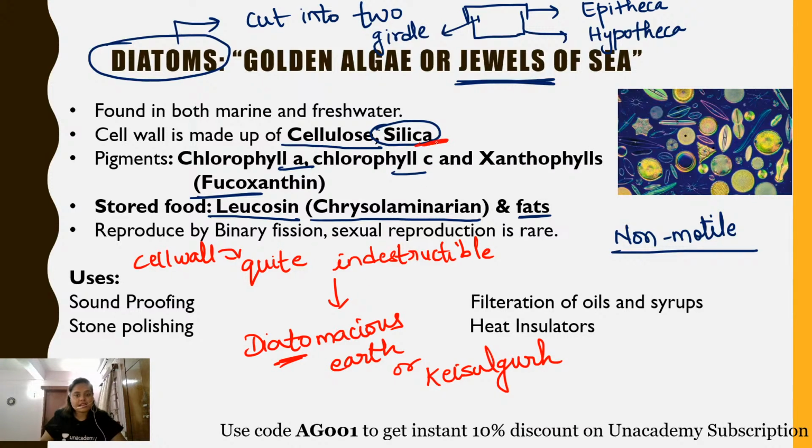Because of the presence of silica, it does not get decomposed or degenerate, and it is isolated, taken out from the sea bottom, and has multiple commercial uses. For example, it is used in the formation of toothpaste, in metal polishing, even in soundproofing, stone polishing. As I've told you, being a bad conductor of heat, they are also used as heat insulators. They're also used in filtration of oils and syrups. Okay, so this particular term is really, really important, diatomaceous earth. It is obtained because of the presence of silica in their cell wall.